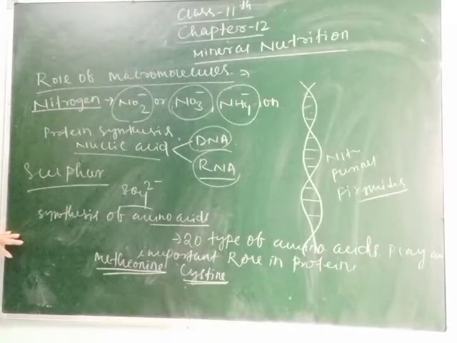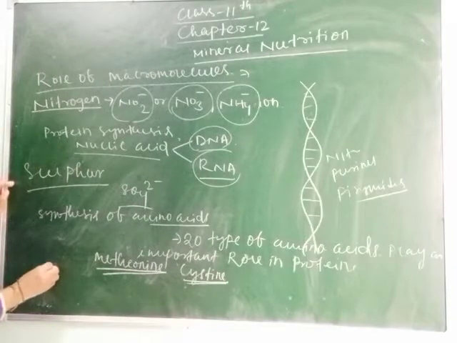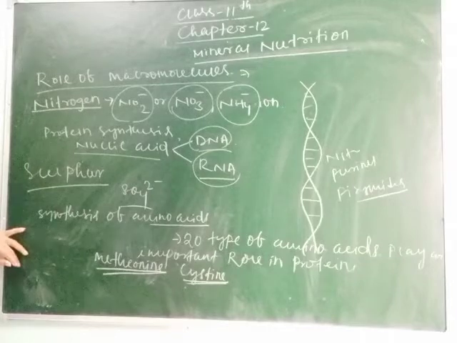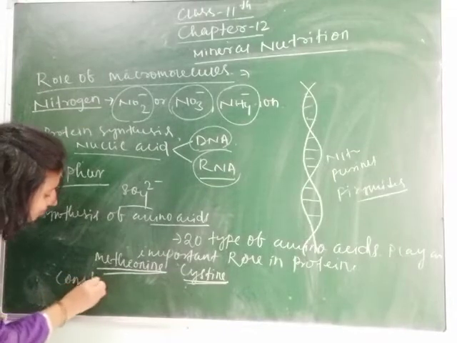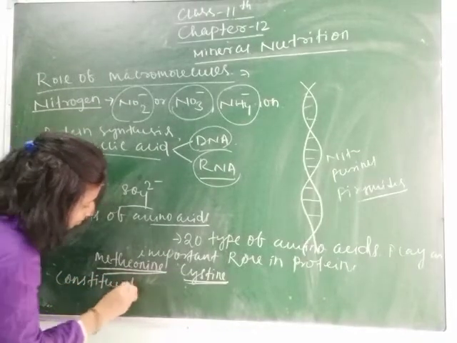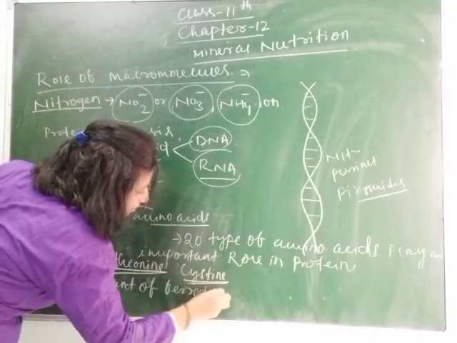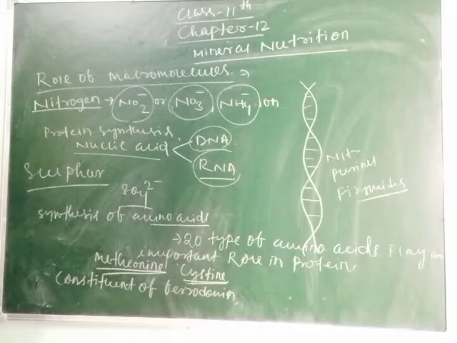Clear, students? Sulfur also forms part of ferredoxin and coenzyme A. It is a constituent of ferredoxin and coenzyme A.